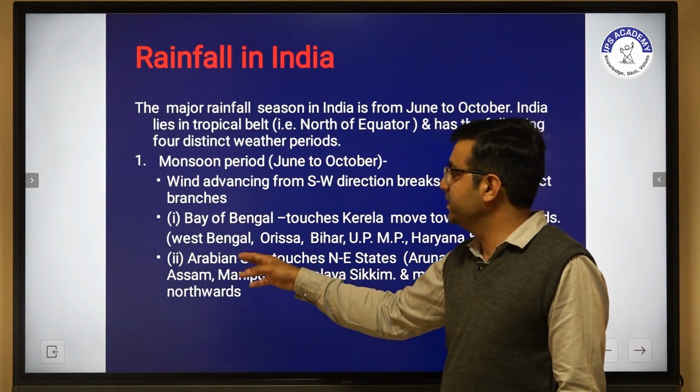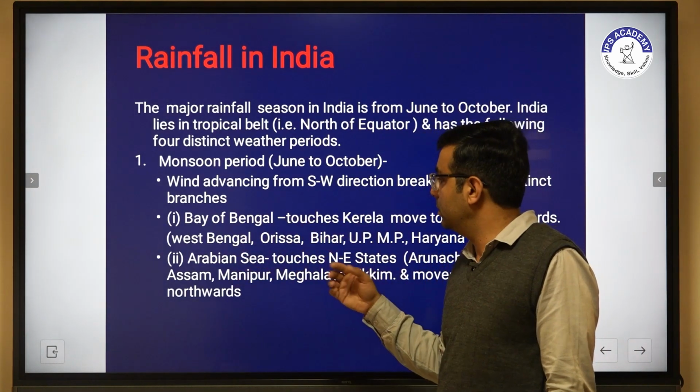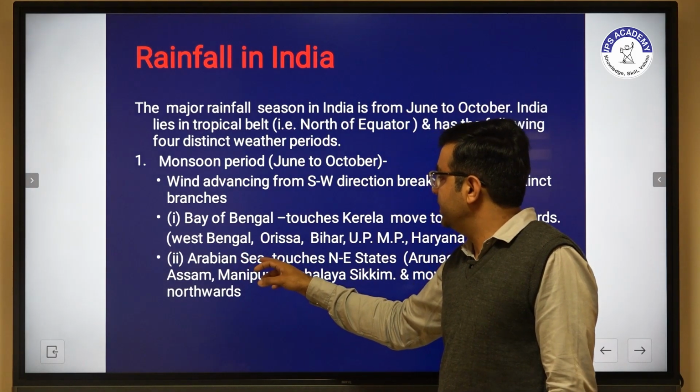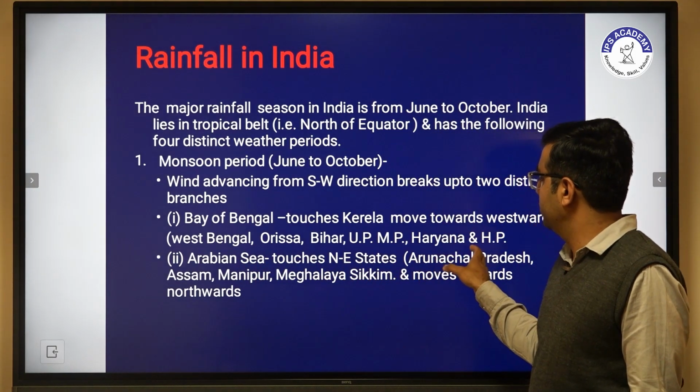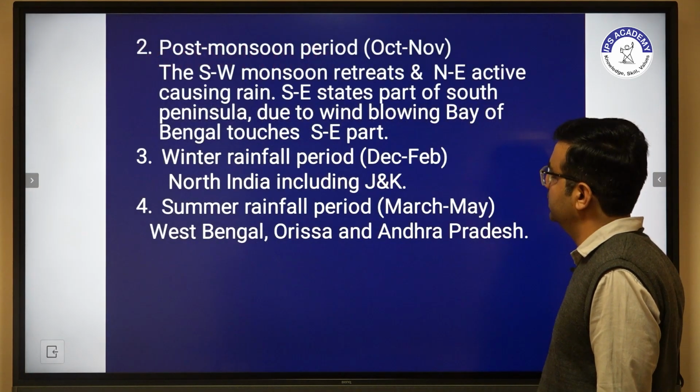On the other hand, if the rainfall starts from the Arabian Sea, it touches the northeast states and moves northwards.